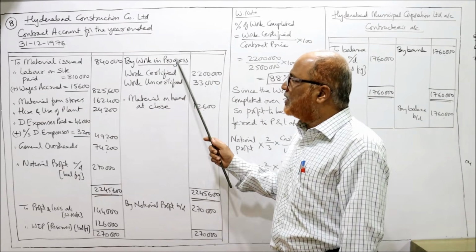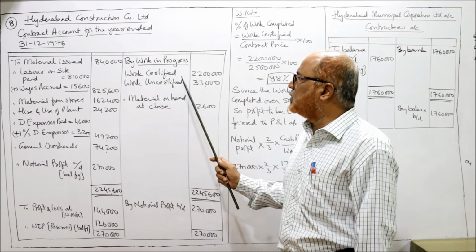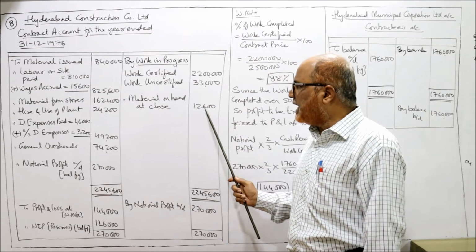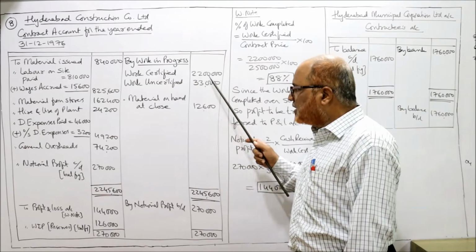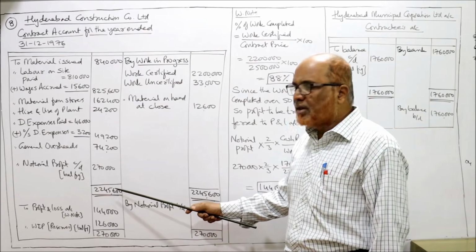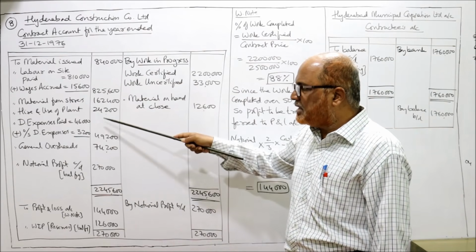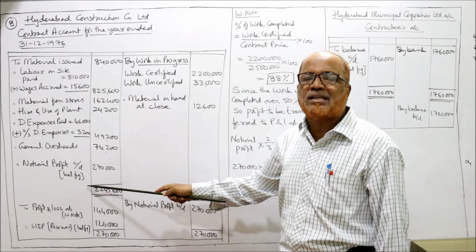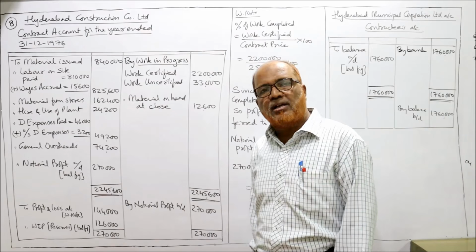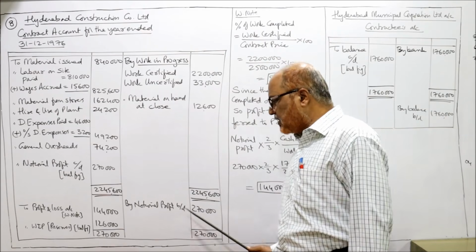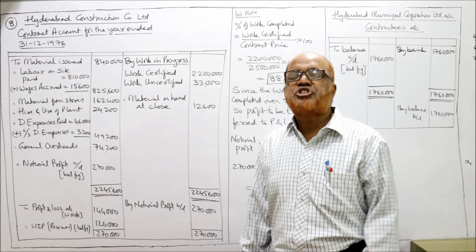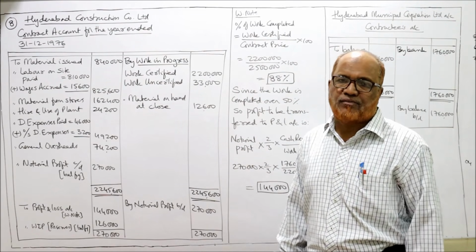Now credit side, work in progress: work certified 22 lakhs, work uncertified 33,000, and material on hand at close 12,600. Take the total on the credit side, you will get 22,45,600. From this, deduct all debit side items, and you get the balancing figure, notional profit. How much? 2,70,000. Now this 2,70,000 notional profit is carried down, brought down, and it should be distributed between profit and loss account and reserve.